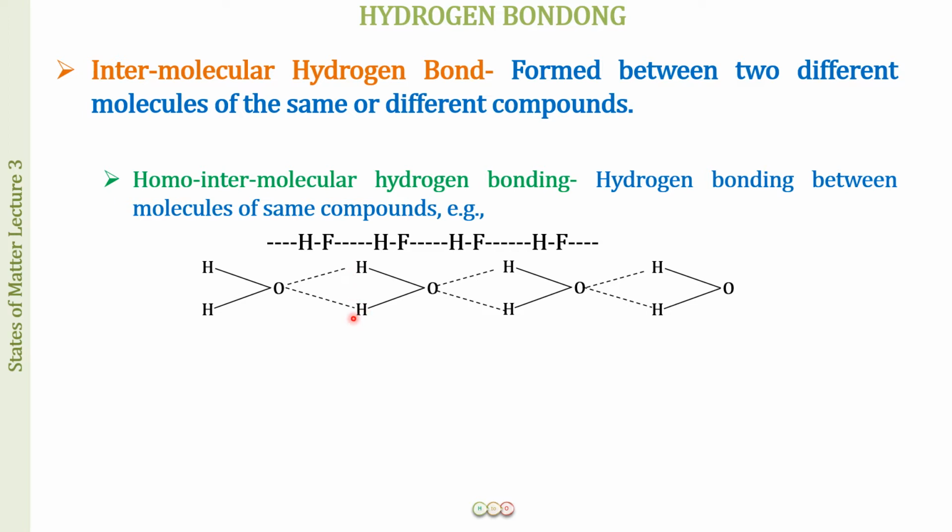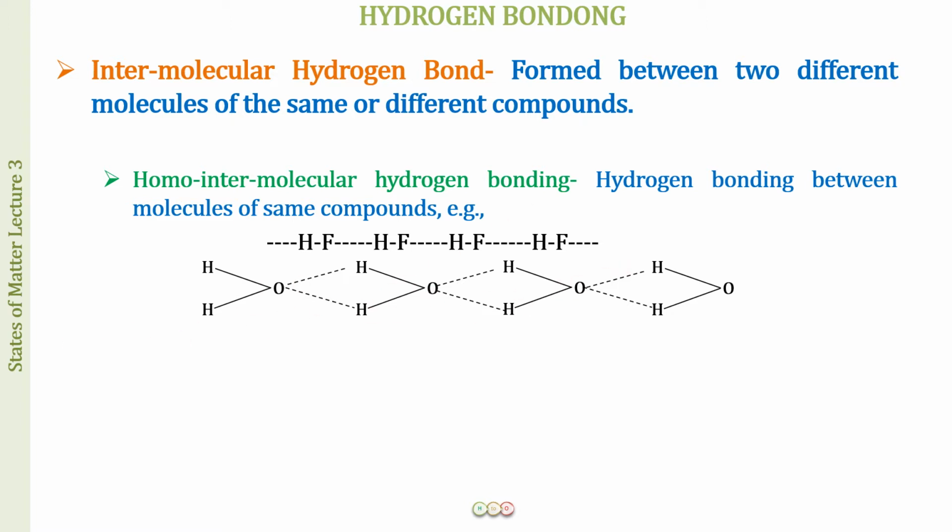Okay, so I hope you can understand why we are showing this as two lines, because oxygen can form two hydrogen bonds, right? The hydrogen bond between one hydrogen and oxygen, and the other hydrogen and oxygen. So this is the case of homo intermolecular hydrogen bonding: all same molecules.